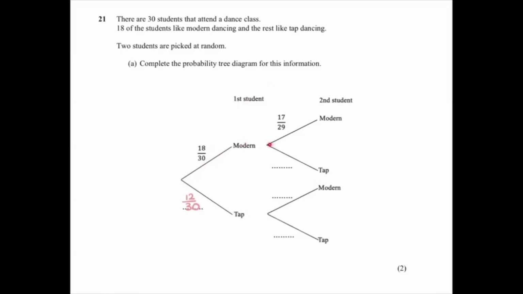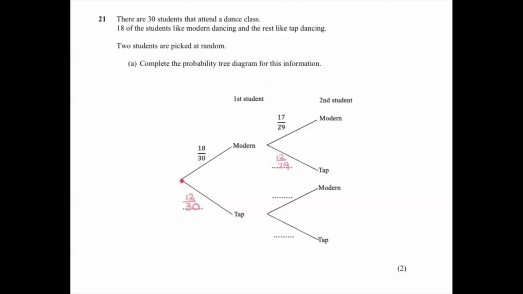So when we are picking our second student, there is only 29 left to choose from, and that's why this fraction has changed. There's also only 17 left in the room that like or prefer modern. That means 12 out of 29 are still left in the room liking tap.